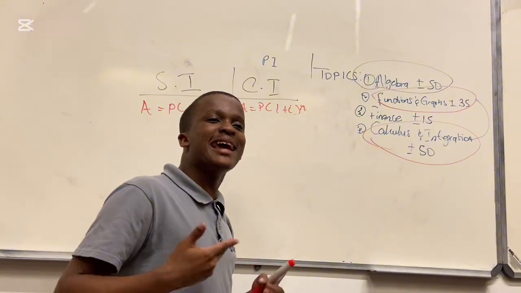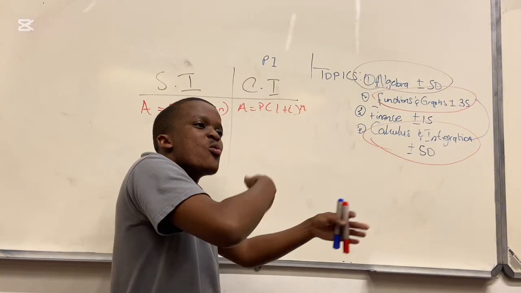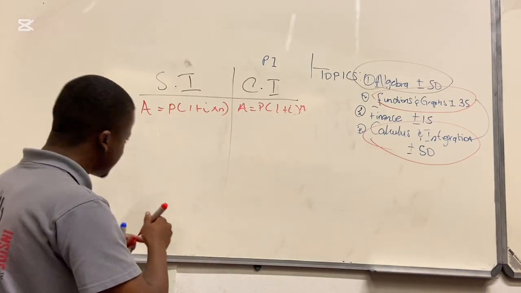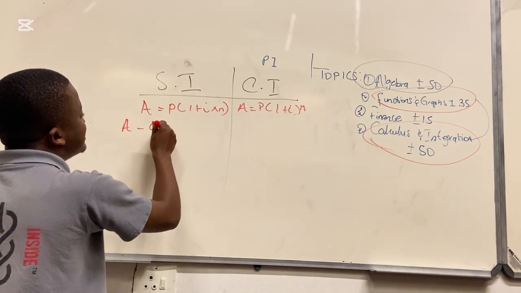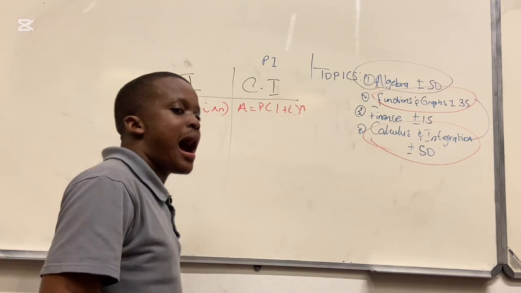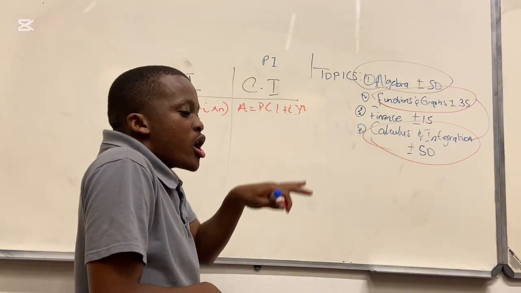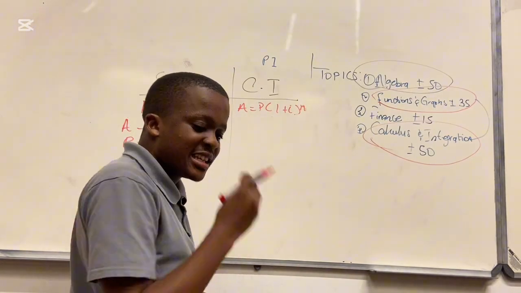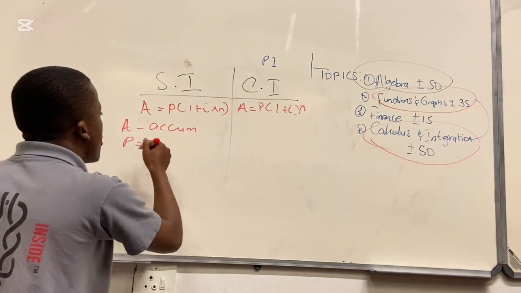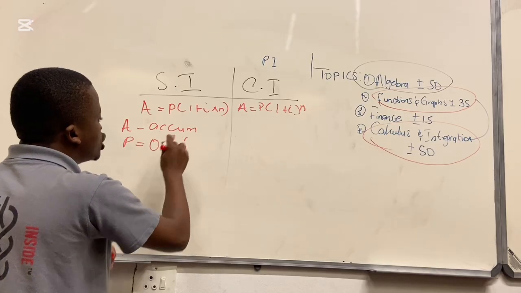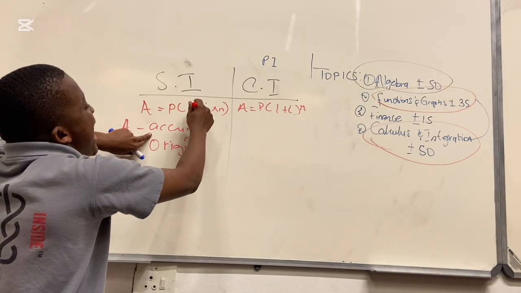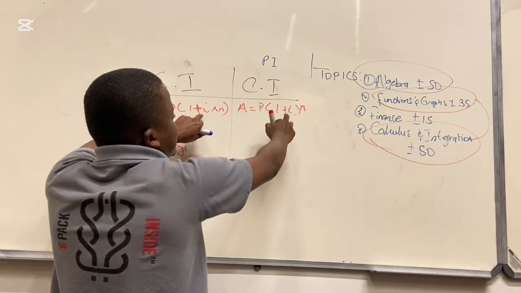A is the accumulated value over a period of time. P is the principal, the original amount.